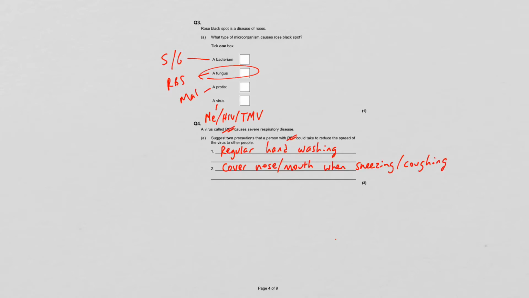We could say put tissues in the bin. You could say don't kiss people. You could say isolate people. You could say don't share cutlery or cups or anything like that with people. Just all the stuff that we talked about in lesson 2 when we talked about preventing the spread of disease.